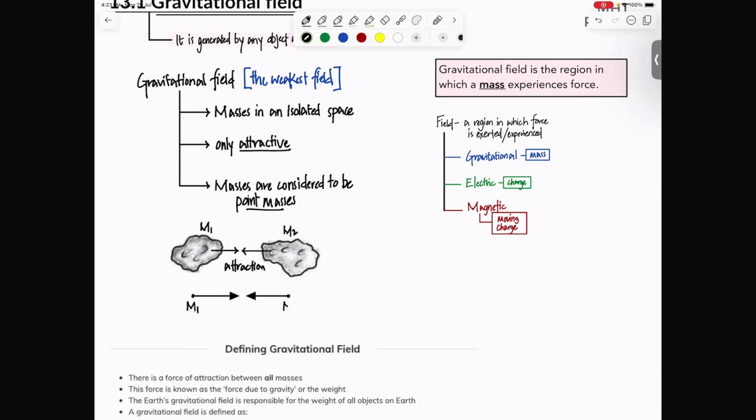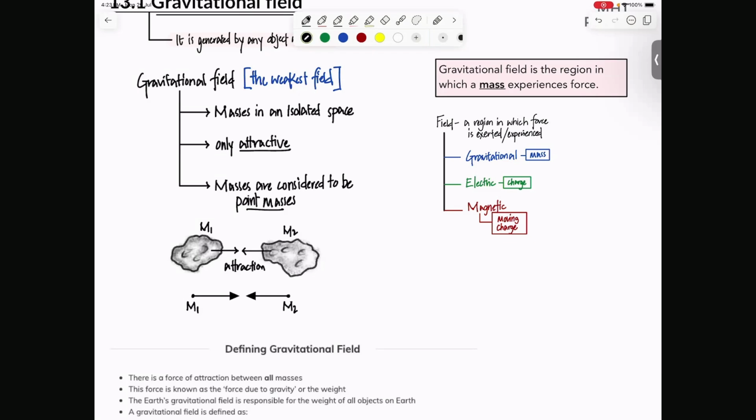We will ignore the shape and size, which makes our life very easy in A2. Obviously, once you go to higher levels like university and you take physics, you wouldn't be assuming that, and you'll take the actual shape into account.